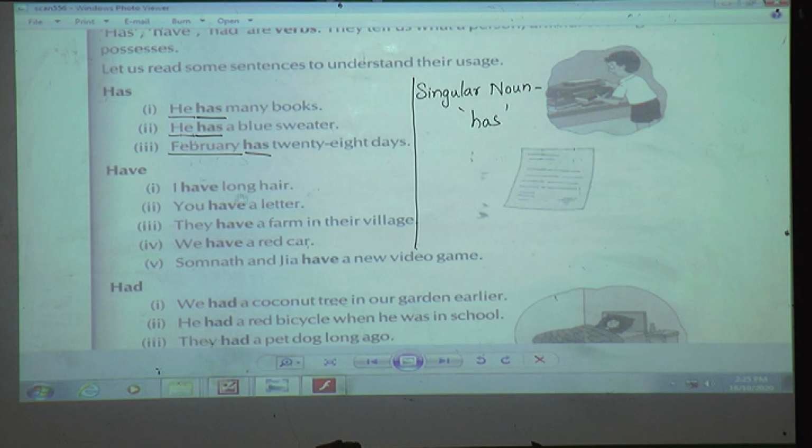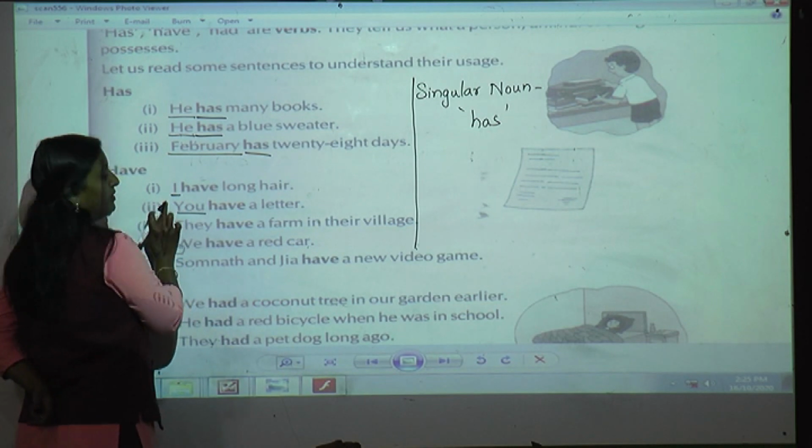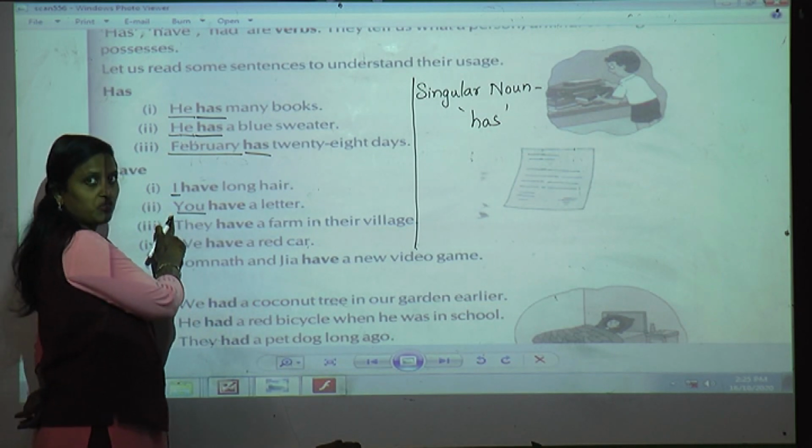I have long hair. You have a letter. They have a farm in their village. We have a red car. Somnath and Jia have a new video game. Now when we read all these five sentences, you can see here this is a singular noun. Yes or no? With I and you, always which verb goes, students?